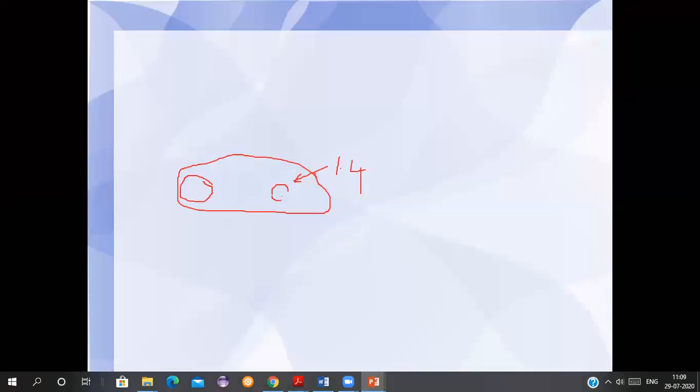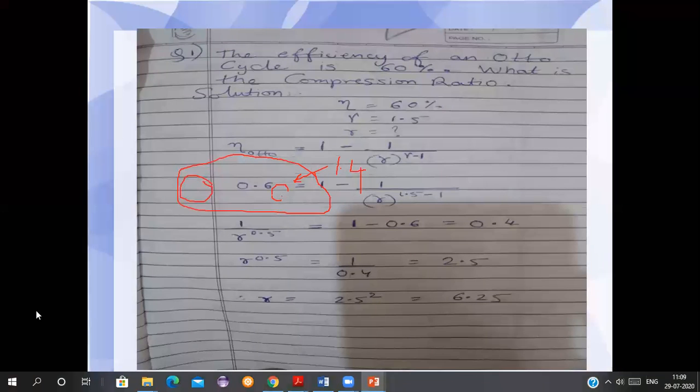See, this is how you are solving it. I am taking the value of gamma here as 1.5, so I am getting a different answer as 6.25. If you are taking 1.4, you will get a different answer.